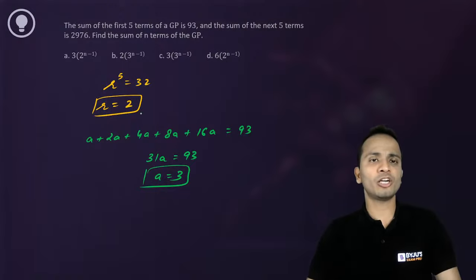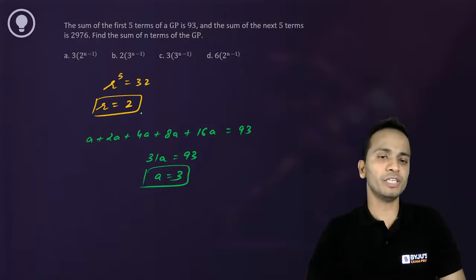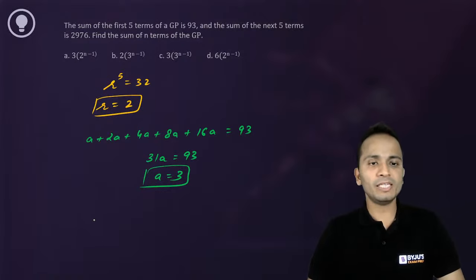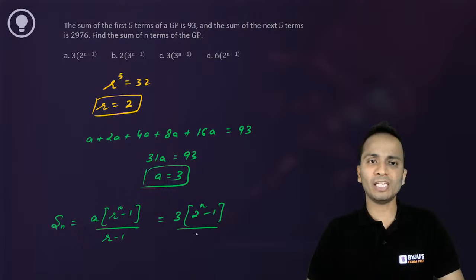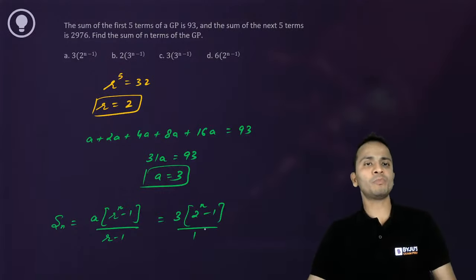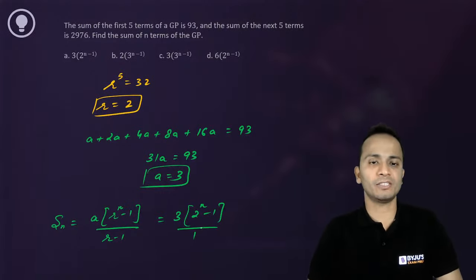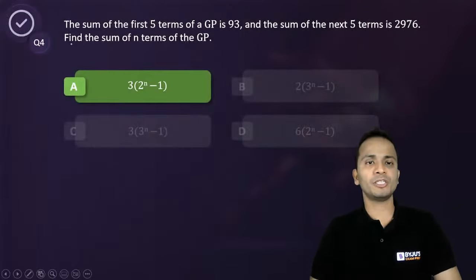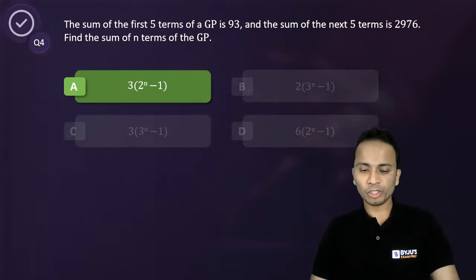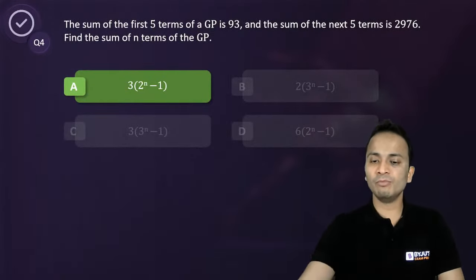Now you can write the general form for the sum of n terms of this geometric progression. Formula is a bracket r raised to the power n minus 1 upon r minus 1. This is the sum till n number of terms. So a is 3 bracket 2 raised to the power n minus 1 upon 2 minus 1, which is 1 only. So among the options, now you can check which is the correct answer. So 3 times 2 raised to the power n minus 1, the correct answer should be option A. Alright. Simple question था, ज़्यादा difficult नहीं था. So let's quickly move on to question number 5.